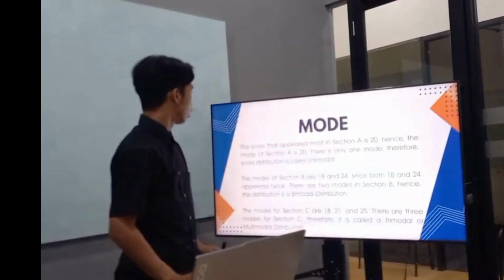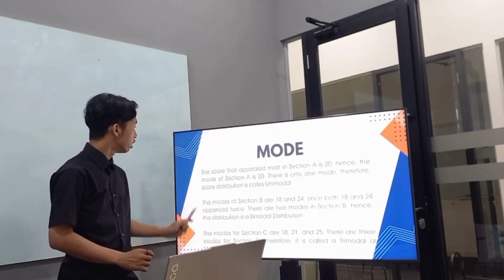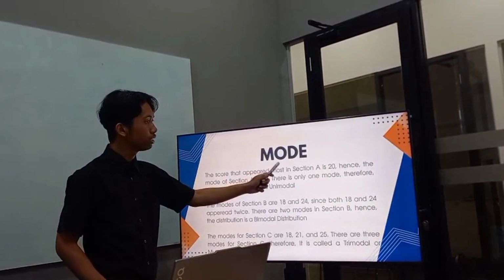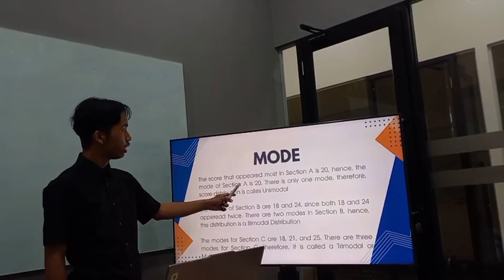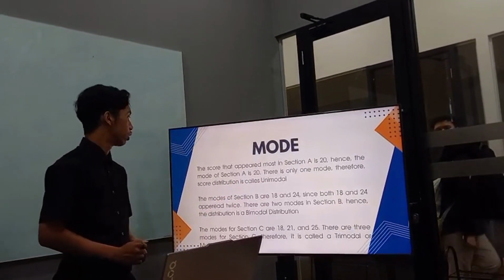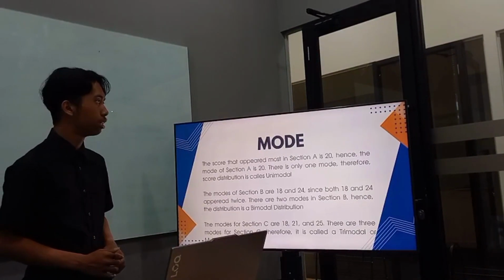So we can conclude the example. The score that appeared most in section A is 20. Hence, the mode of section A is 20. There is only one mode. Therefore, the score distribution is called unimodal.